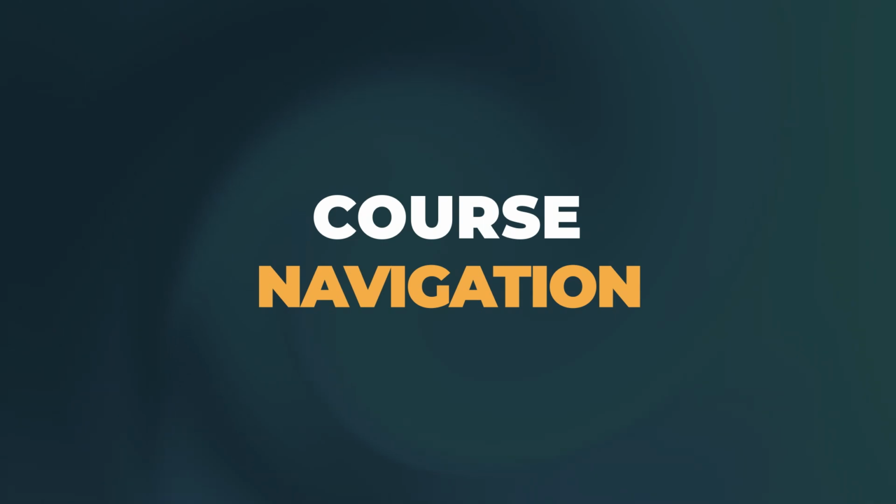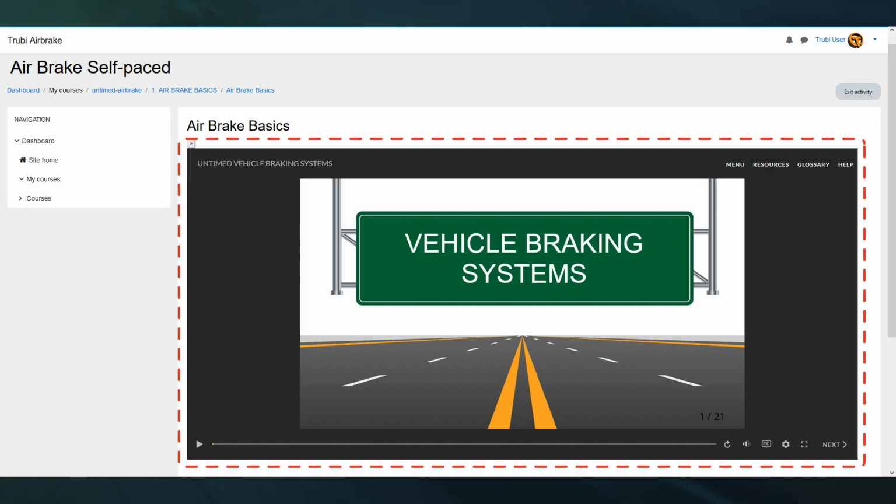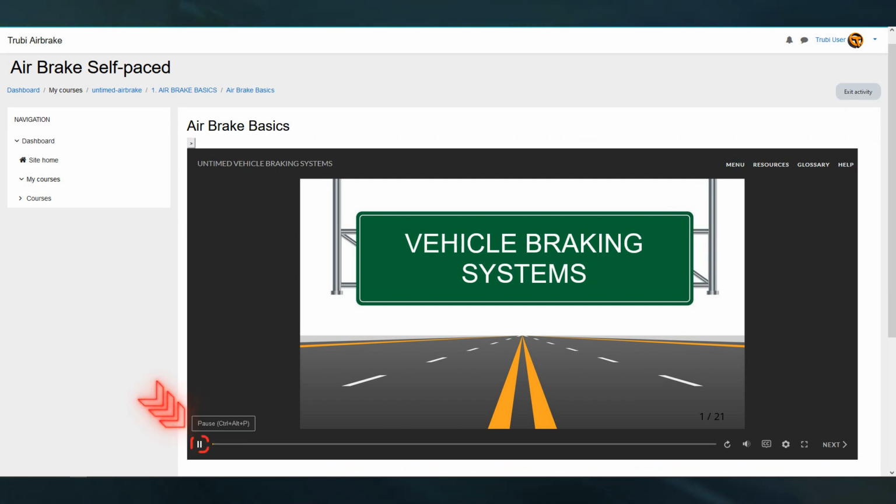Course navigation. Here's a comprehensive guide to help you navigate effectively. Play/pause. You have the flexibility to pause or play the video at any time according to your learning needs. Closed captions. All slides come with closed captions to ensure accessibility for all learners. The default setting is off. Activate closed captions by clicking on the CC button. Audio adjustment. Adjust the audio level to your comfort to enhance your learning experience.